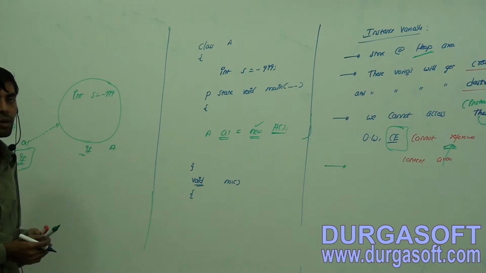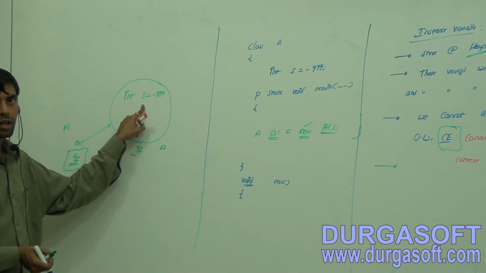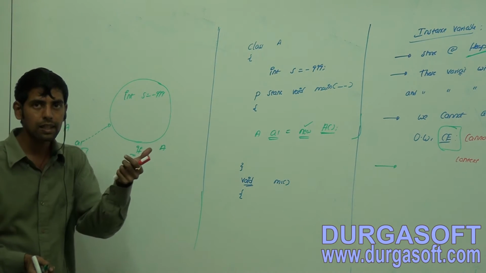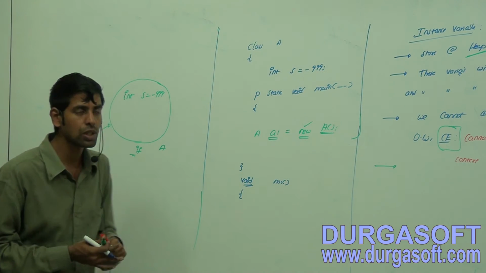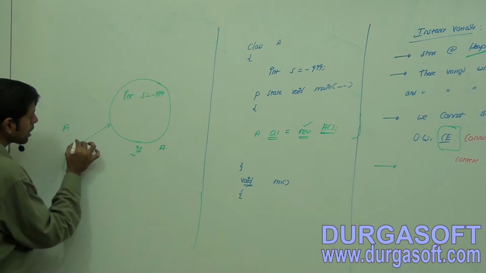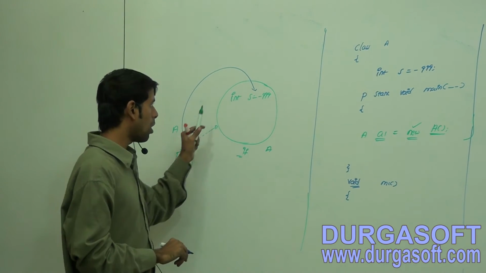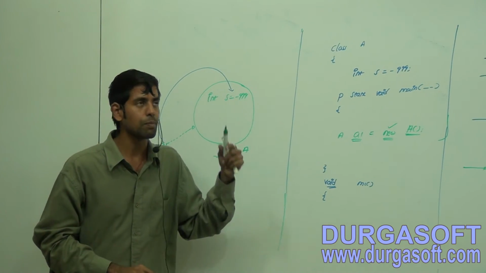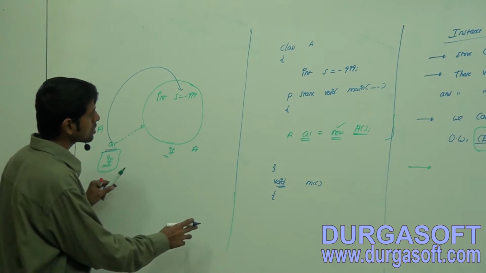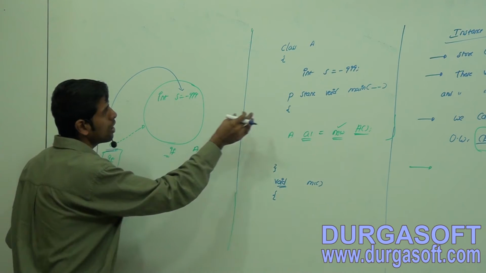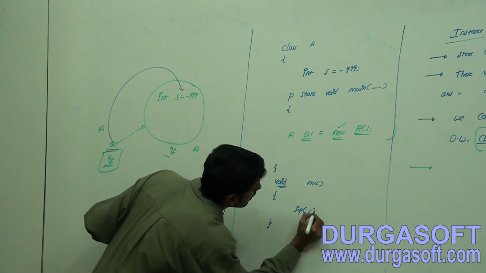What I have said is, if you are accessing an instance variable and you are writing that accessing code within the static area, you have to do that by using a reference variable only, otherwise you cannot access. Through the object only you have to access them, because they get stored in the heap area, okay. Because this is instance and this is static.